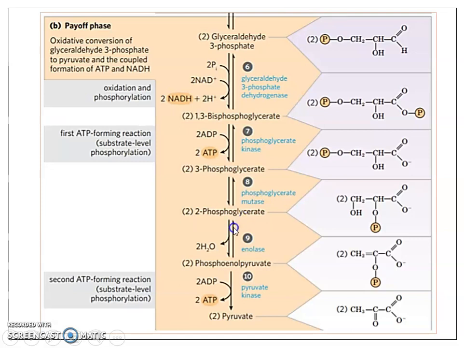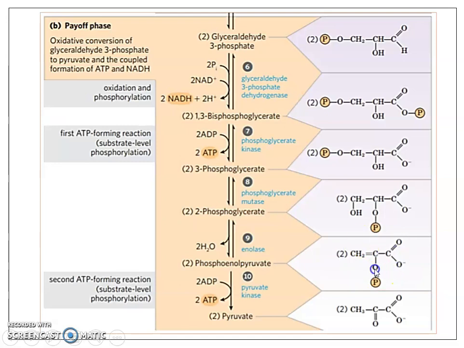Now the ninth step is 2-phosphoglycerate to phosphoenol pyruvate. What is the reaction here? We can see this is the 2-phosphoglycerate: CH2OH, CHOP, and COOH. What has happened? There is an OH group over here, and this hydrogen is released as water, and hence an enol is produced. It is CH2CO, so the enol is produced, with a double bond there and a CO minus.